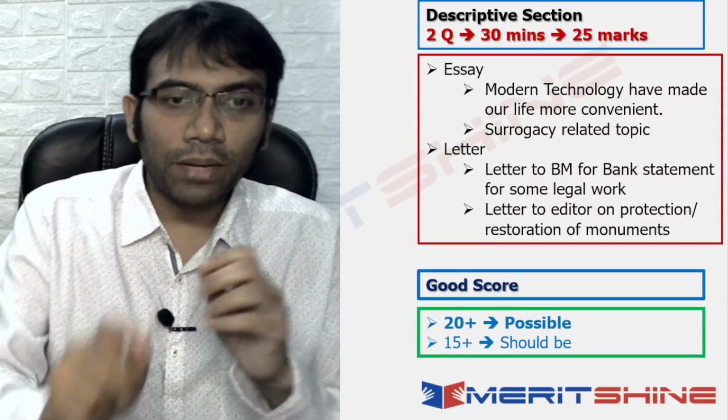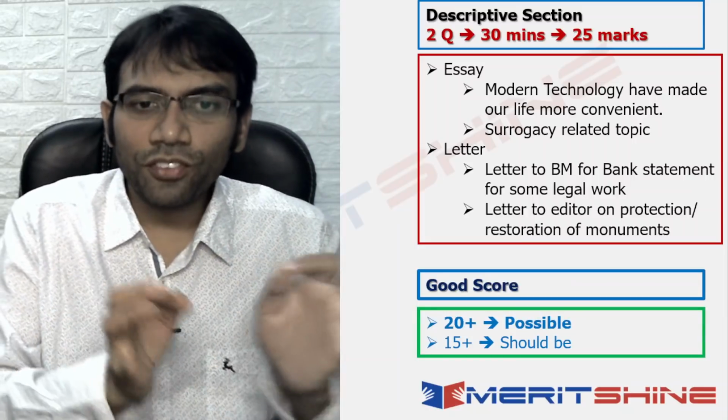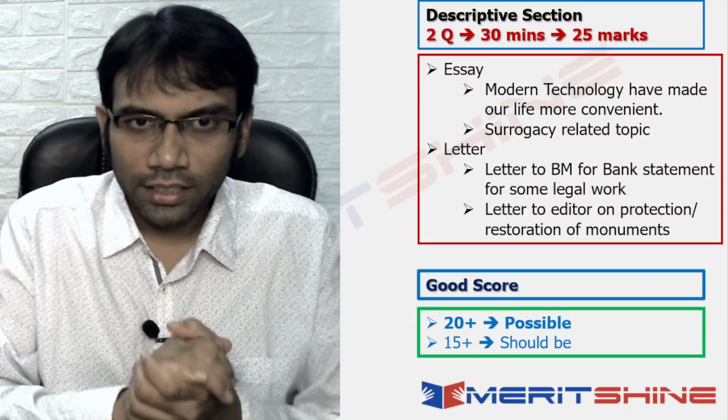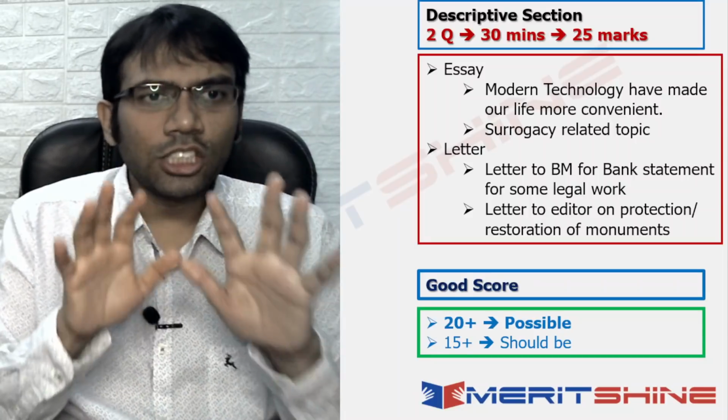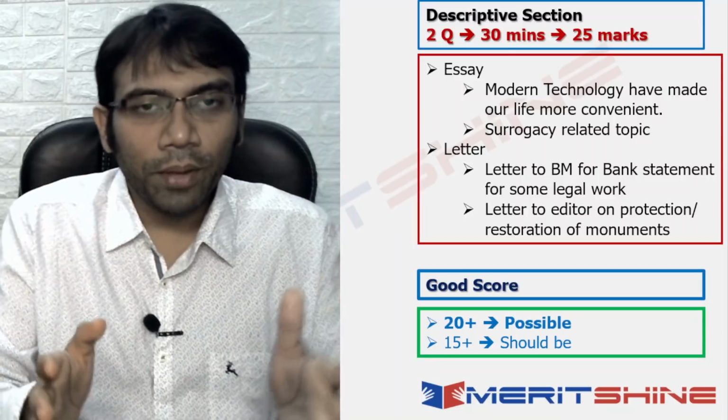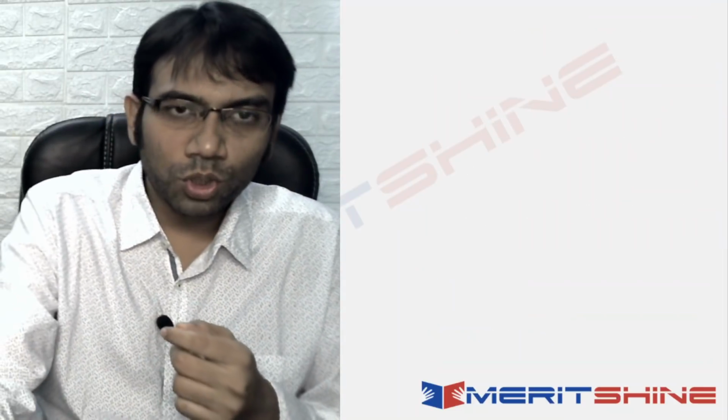Okay, so basically 20 plus is a possible score, 15 plus is a score that should be achievable, looking at the kind of topics that were there. So this is what the overall paper had been, and this is what the paper looks like.